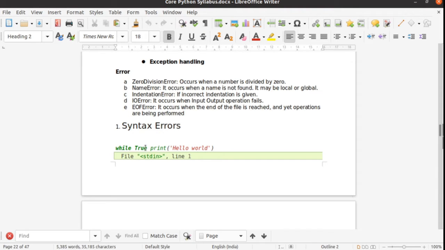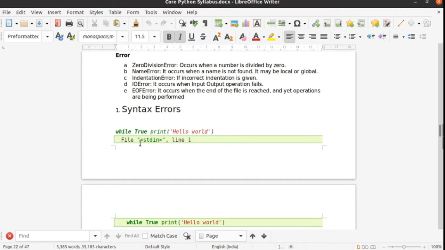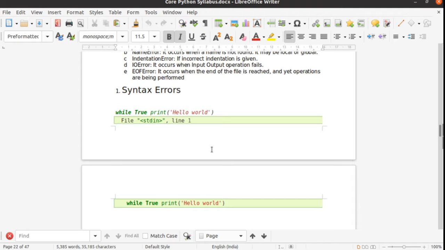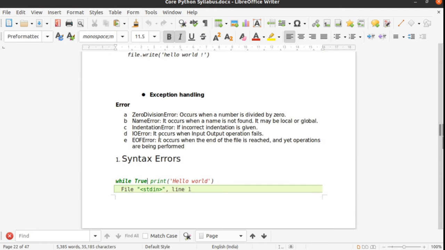Here you can see "while True print hello world", all written on one single line, even though it is otherwise correct, and a colon has been missed here. So we got an error here, file standard input line. Usually we see these error types.